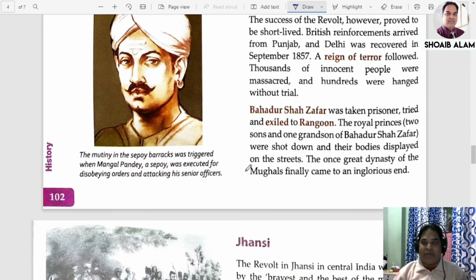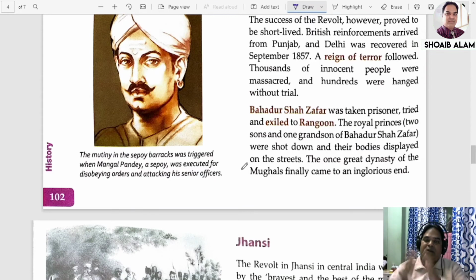What happened to Bahadur Shah Zafar? Bahadur Shah Zafar was taken prisoner. He was tried and sent to Rangoon, where he died in 1858. His two sons and one grandson were shot down and their bodies displayed on the streets.